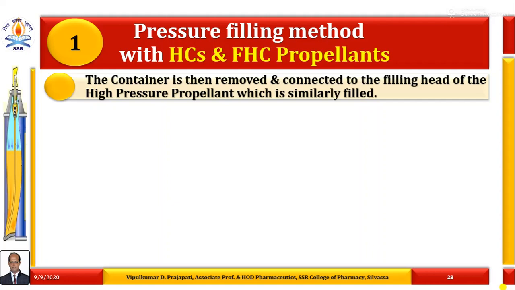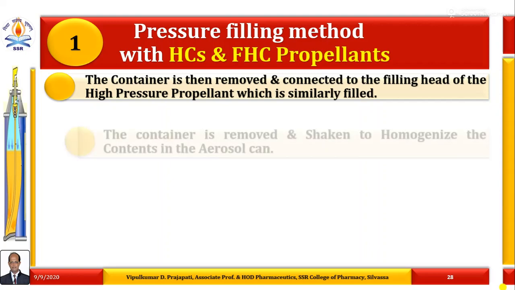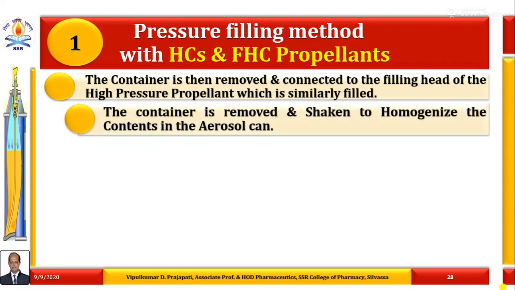So first, low pressure propellant is filled, then high pressure propellant is carried out in the same way. The container is removed and shaken to homogenize the contents in the aerosol can. So shaking of the aerosol can is important.